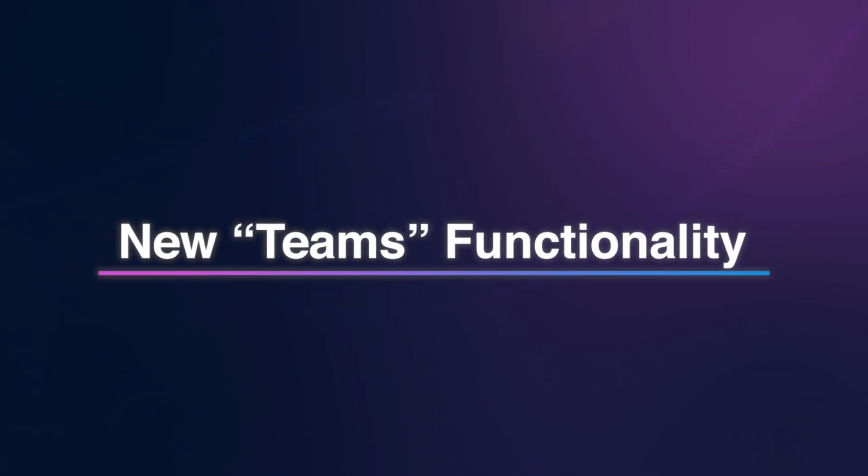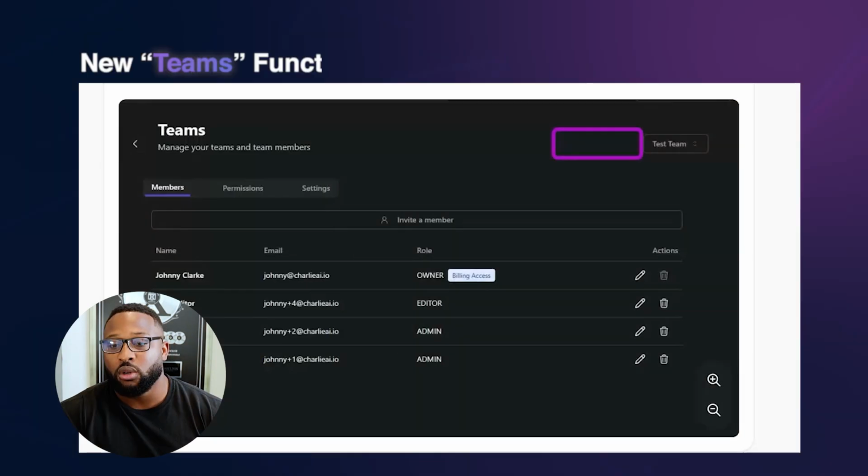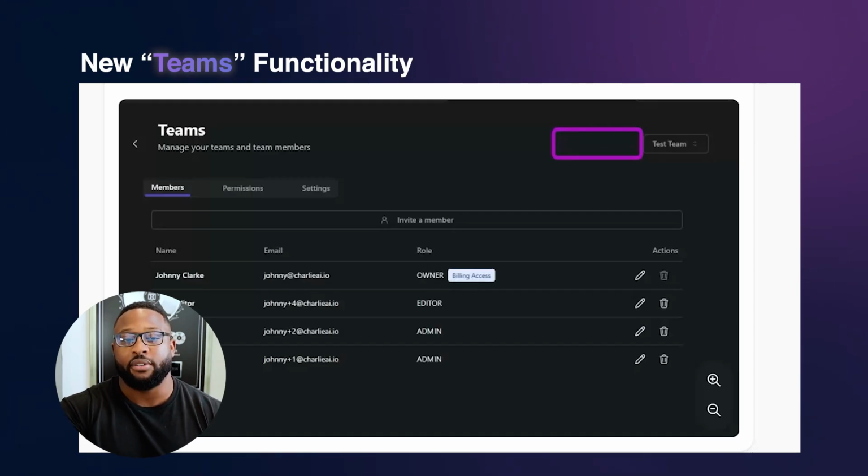So final thing for July is our team functions. So for those of you that don't know, we've had teams for a long time inside of Charlie. You can add your team to Charlie, but we've had to redo and refactor the team functionality. So I want to dive into it. So this one's a little bit more complex and there's a few things tied to it.